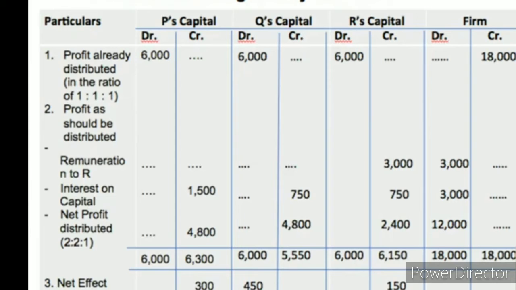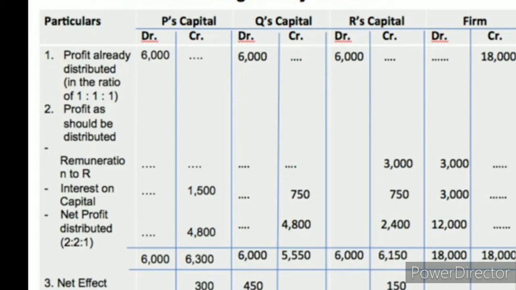See that first one, profit already distributed equally to all the partners. So available profit money is 18,000. This 18,000 was distributed equally to the 3 partners, 6,000, 6,000, 6,000. Now that 6,000 should be debited because the net is 18,000. Some appropriation is there like interest on capital and remuneration to the partner.